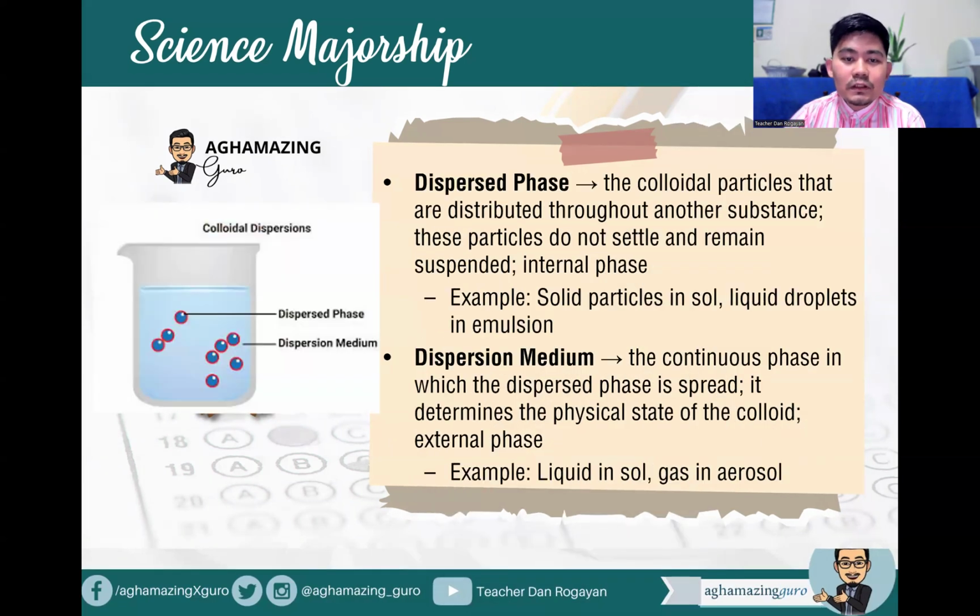Okay, so to elaborate on the difference between dispersed phase and the dispersion medium. So here we are. For dispersed phase, the colloidal particles that are distributed throughout another substance. So these particles do not settle and remain suspended. So this is also known as the internal phase. Now, example, the solid particles in sol, liquid droplets in emulsion.